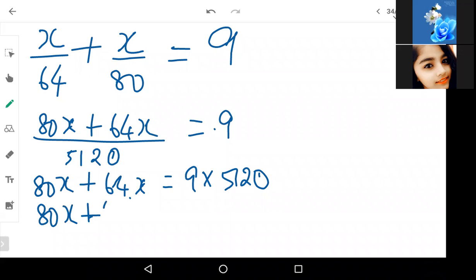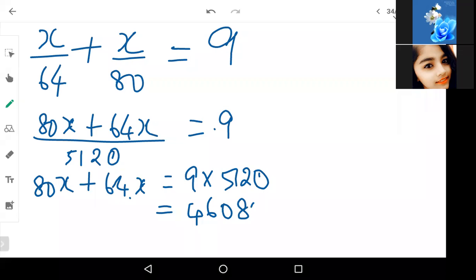80x plus 64x, here also we will add it up. On this side, I get 46080, and here 80 plus 64 is 144x.